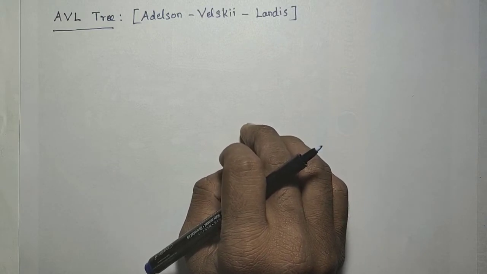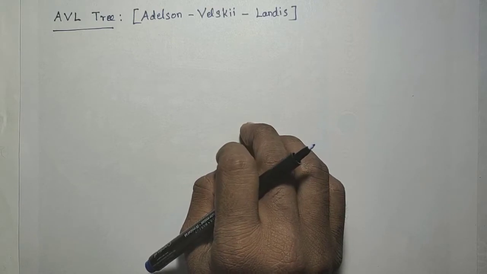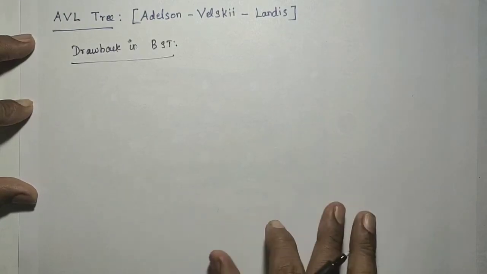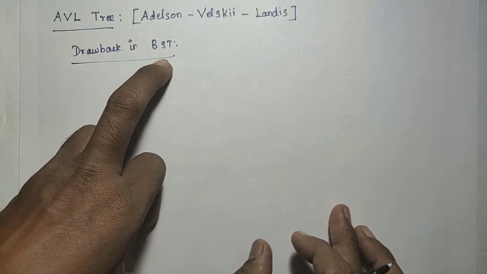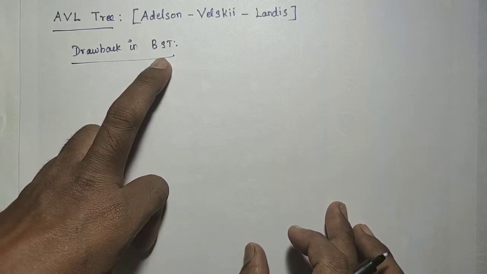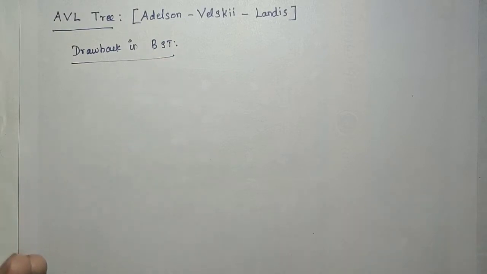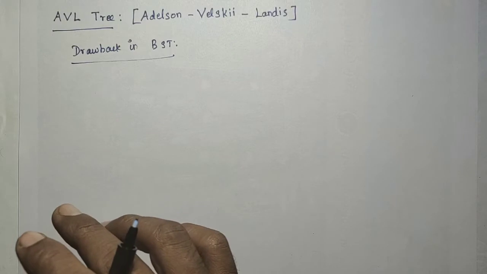Before discussing the AVL tree, what is the problem in the binary search tree? What is the drawback of the binary search tree? The binary search tree is specifically designed for searching an element in log n time. If you construct the binary search tree for the given elements and do the binary search on it, you will get that element in log n time.